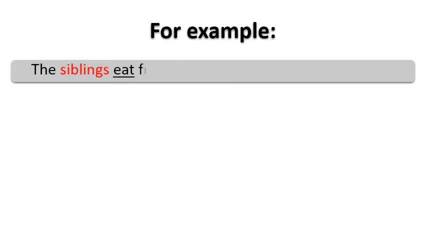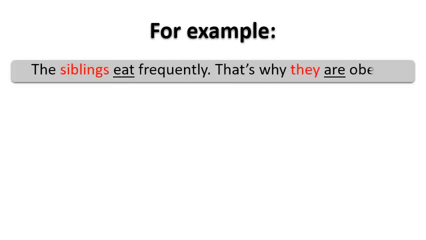To clarify it, let's see some examples. The siblings eat frequently. That is why they are obese. As you can see in the sentences, the words highlighted with red color are subjects, noun or pronoun. So here the word siblings is a plural noun. That is why eat is used instead of eats. And here the word they is a plural pronoun. So that is why are is used instead of is.